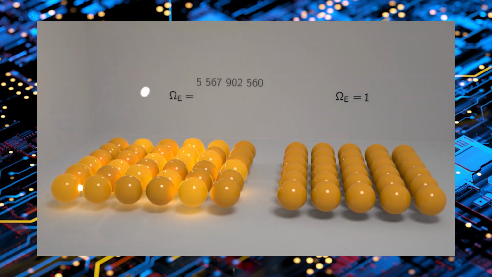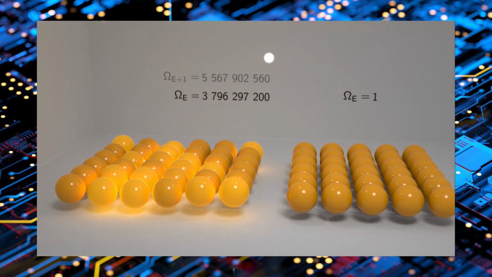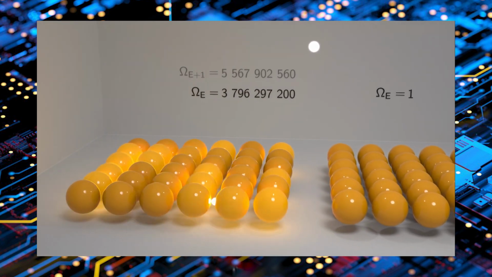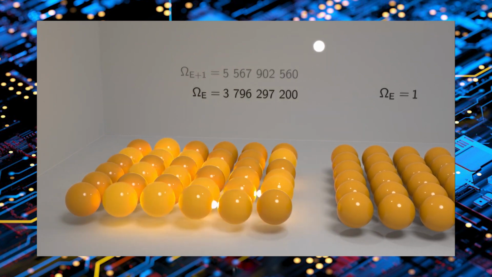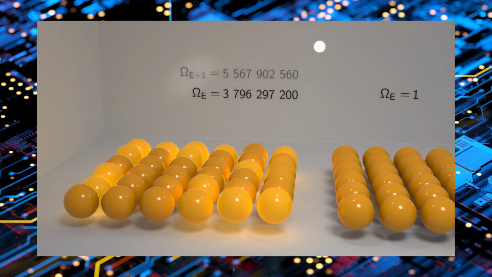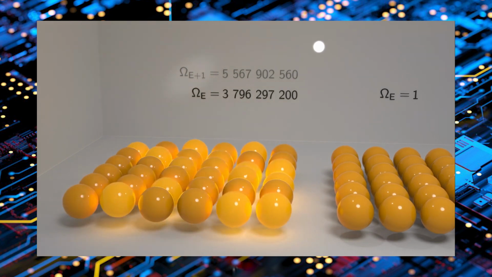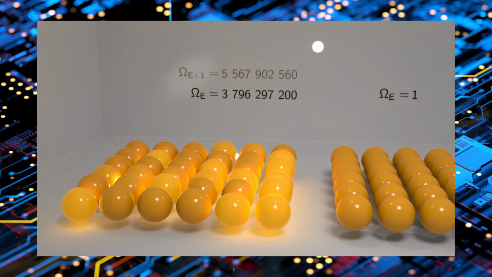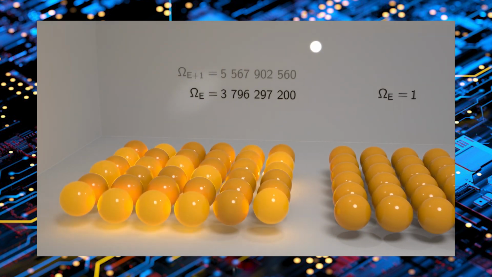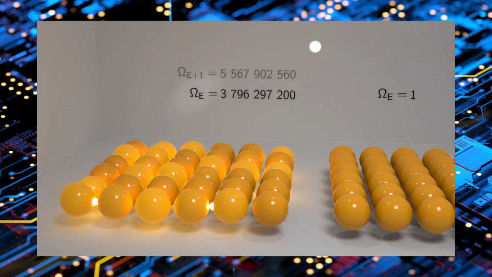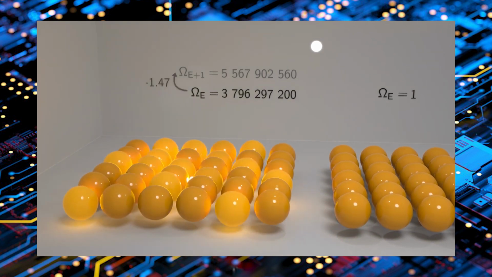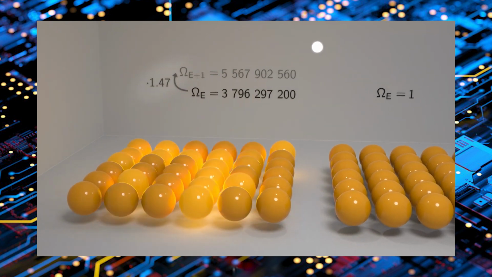Now, if we take out one unit of energy from the left part, the number of possible arrangements in this part is reduced. If we compare the previous number of possibilities, omega E plus 1, where the E plus 1 indicates that it had one additional unit of energy compared to the current state, with the current number of possibilities, omega E, we find that in the number of possibilities we have lost a factor of 1.47.